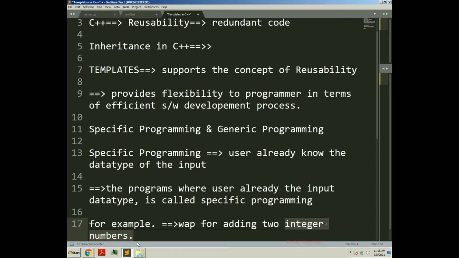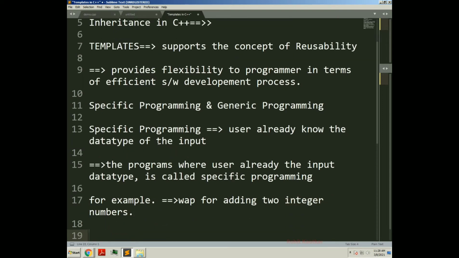So whenever we develop a program for adding two numbers, it will be called a specific program, which will work with a specific data type only, that is integer. Such kind of programming is called specific programming. Now what will be the disadvantage here? What will be the downside of this specific programming?